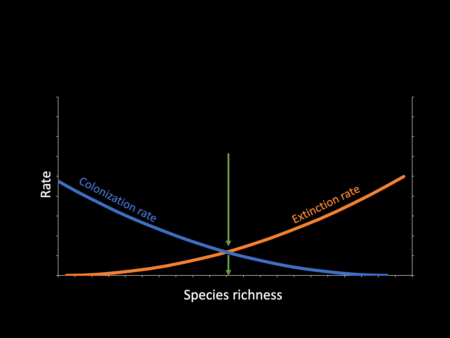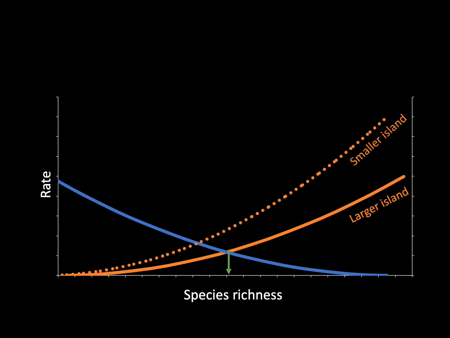So where it gets interesting now is when we adjust these curves for islands of different sizes or different levels of isolation. So let's think then, how does island size and isolation link with colonization and extinction?